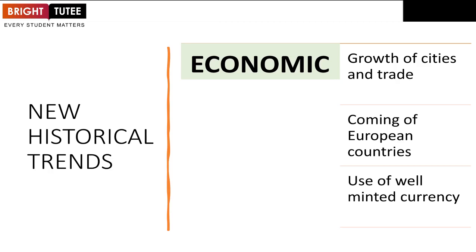So this is how the European countries also impacted Indian society, and of course they contributed to the economic growth of India, because the trading system started. Trade with India and the rest of the world was introduced only after the coming of Europeans into the subcontinent.